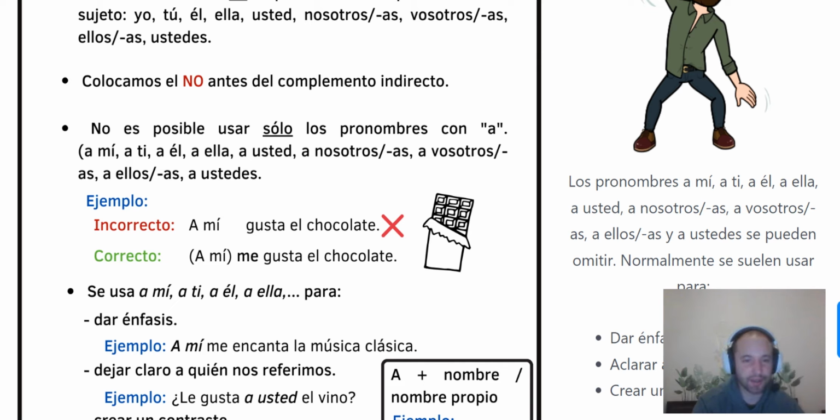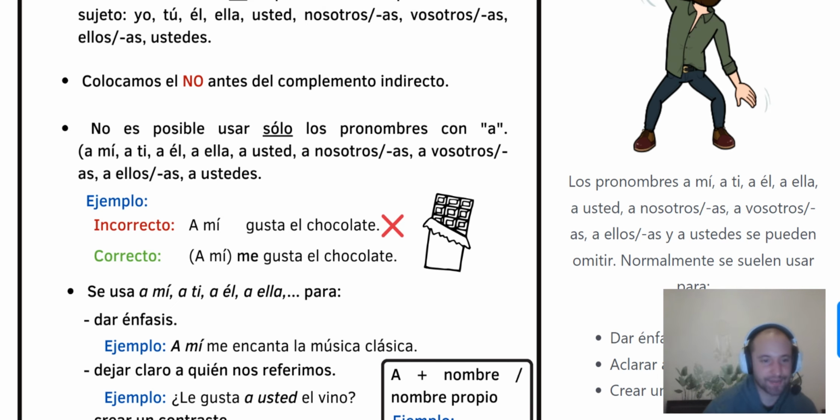So, a mí gusta el chocolate. We cannot, of course, use it without these indirectos. Like, a mí gusta el chocolate, because it's the same thing as before when I was speaking about the grammar things. Here we need to use it for sure. If not, we say, a mí gusta el chocolate. To me, like chocolate. Yeah, it sounds terrible.